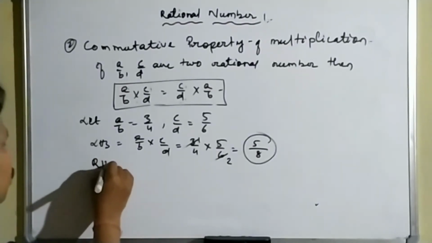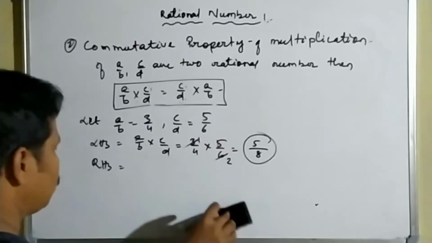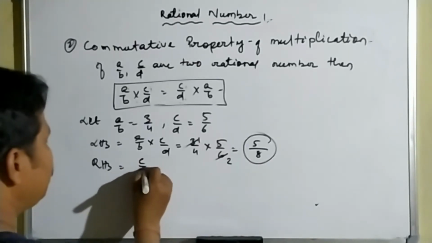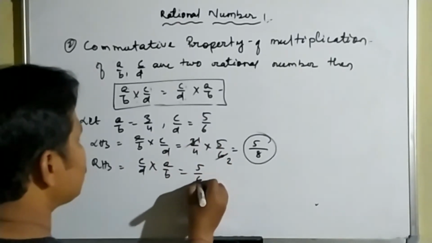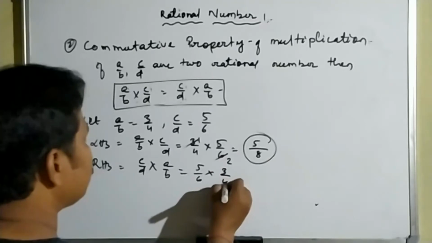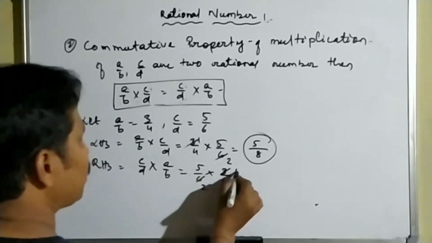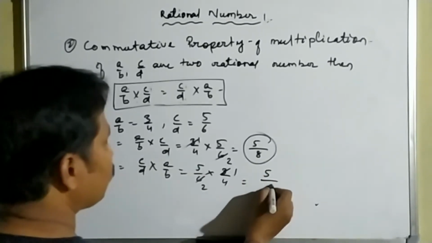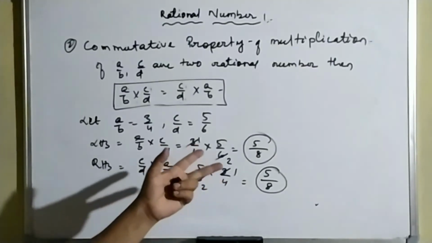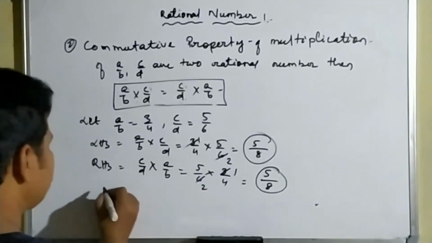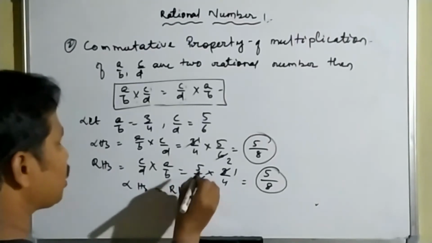Again, right hand side is c by d into a by b, which is 5 by 6 into 3 by 4. Again it can be cancelled: 3 ones are 3, 3 twos are 6. What is the result? 5 into 1 is 5 and 2 into 4 is 8. Left hand side and right hand side have the same value. So we can conclude that left hand side is equal to right hand side.